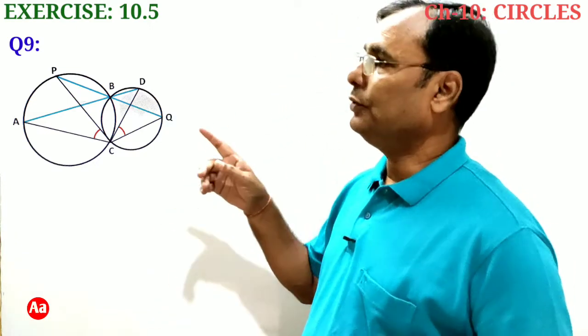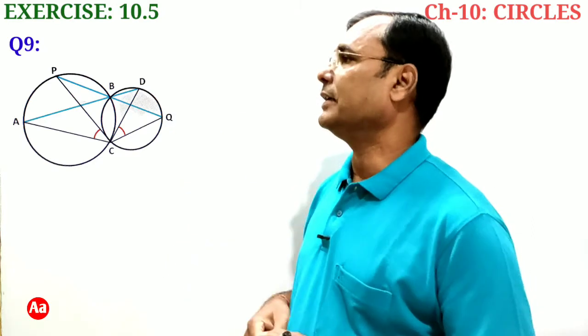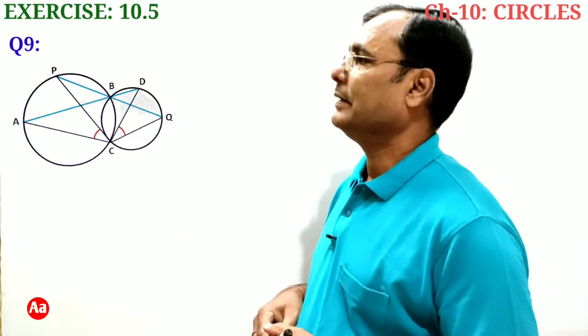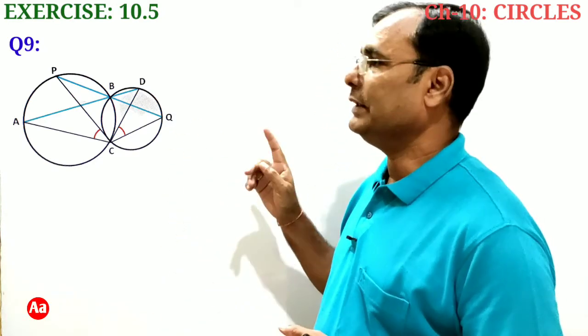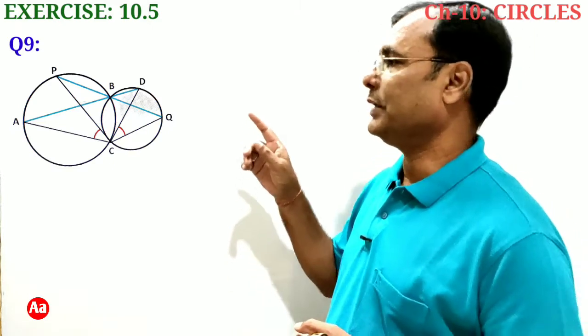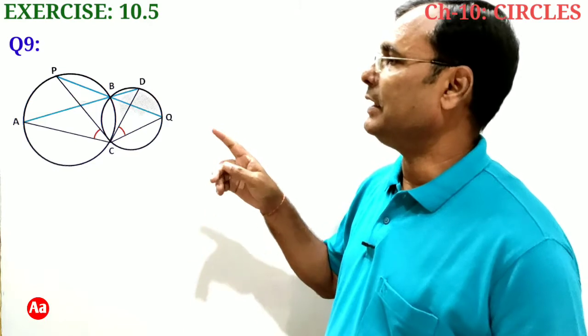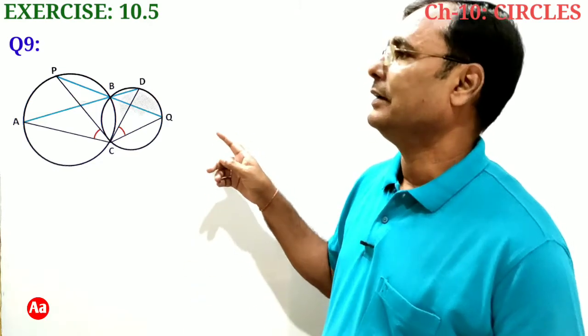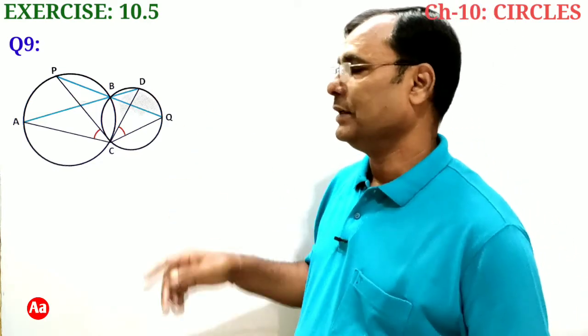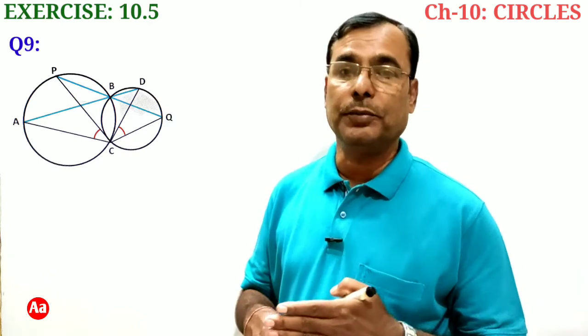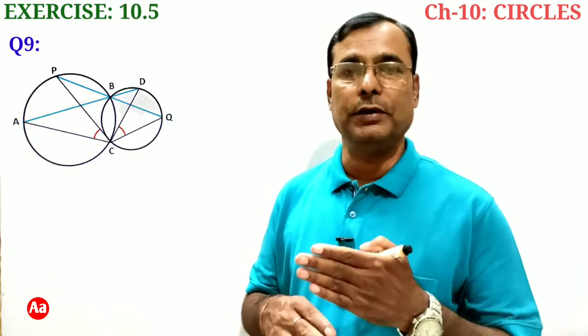Through B, two line segments ABD and PBQ intersect, or we can say pass through. Therefore, angle ABP and angle QBD both will be vertically opposite angles, and therefore they will be equal.